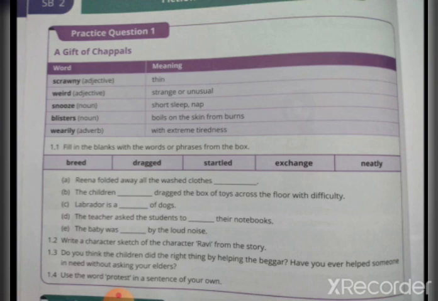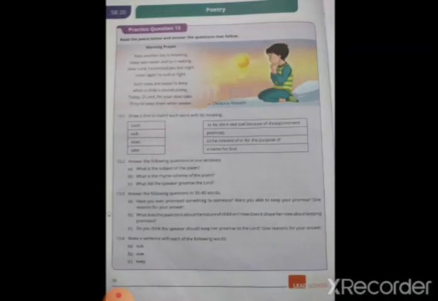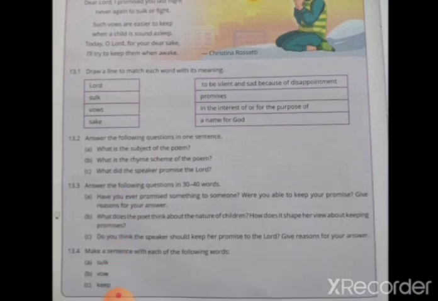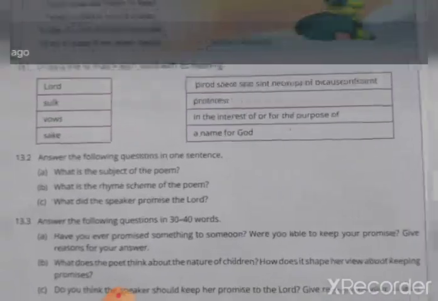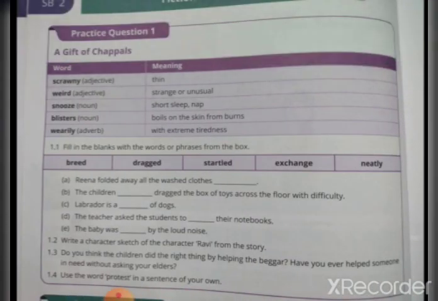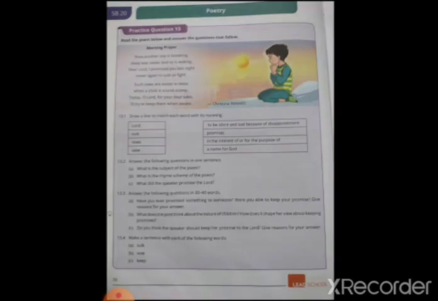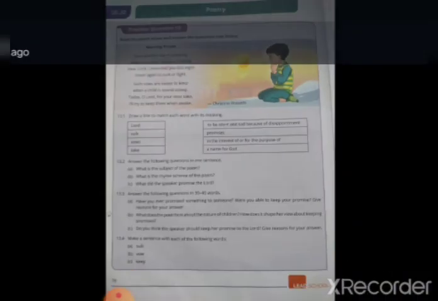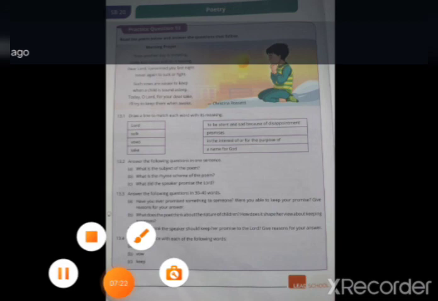So do this as your homework, as well as practice question 13, which was given in unit 3. Now we have moved on to unit 4. This practice question 13 we didn't do. So just read the poem and write the question answers which were given below. So these 2 homework are practice question 1 from unit 4 and practice question 13 from unit 3. This is your homework. Do it and send it in the Google Classroom. If you have any doubts, kindly ask me. Thank you, dear children.